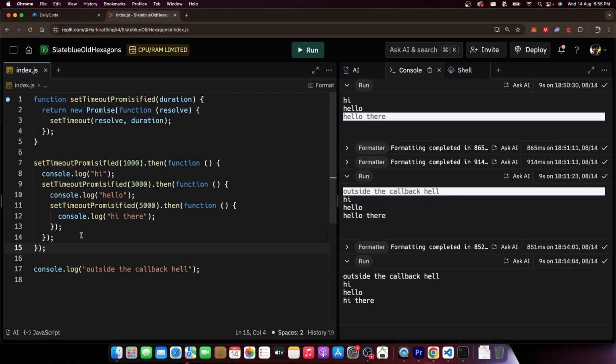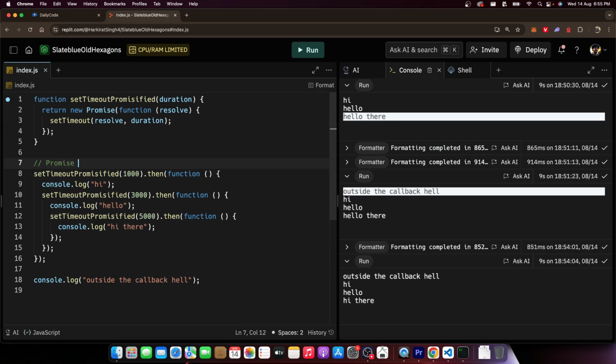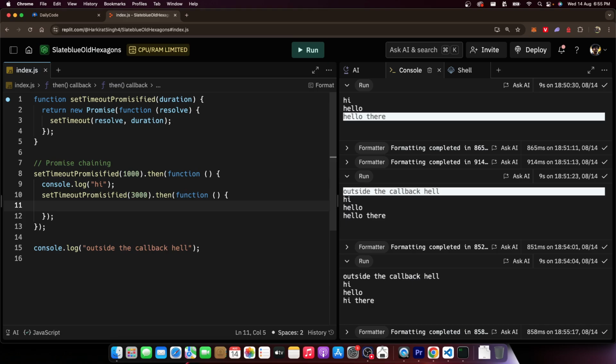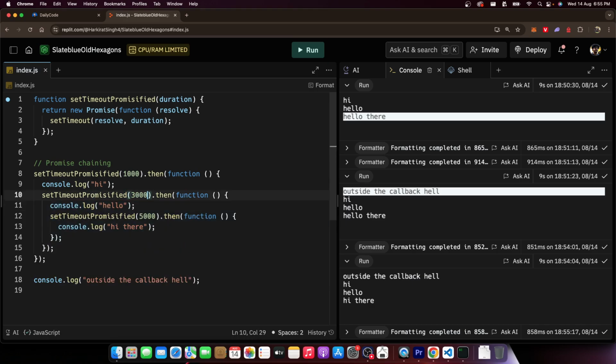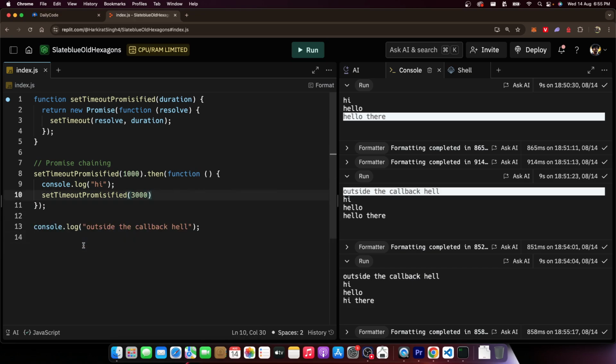But bear with me. This might be some syntax that you might have to digest for now and eventually understand it better. But what I'm going to introduce now is called promise chaining. When you know you're calling a function which, dot then, also has another promise call inside, you can either chain calls like this, as we did here, or you can chain calls like, let me show you, this.